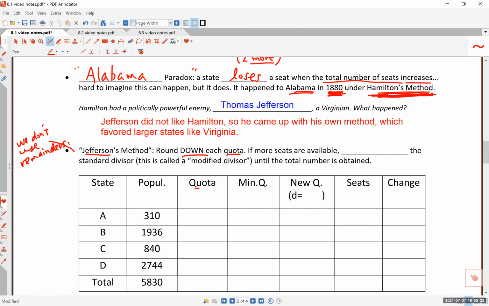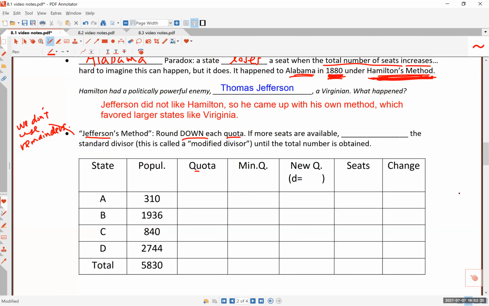If more seats are available, which we usually do see, we reduce the standard divisor, called D, and we are going to modify it. The new divisor is called a modified divisor. And we keep lowering that number until the total number is obtained. So let's apply Jefferson's method to the same 4-state country consisting of states A, B, C, and D with a total population of 5,830 as we did before.